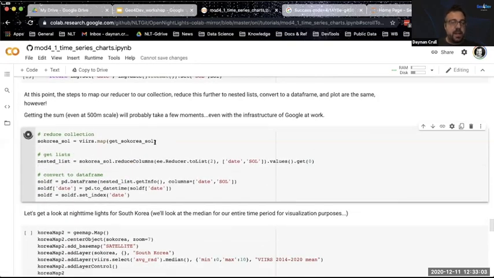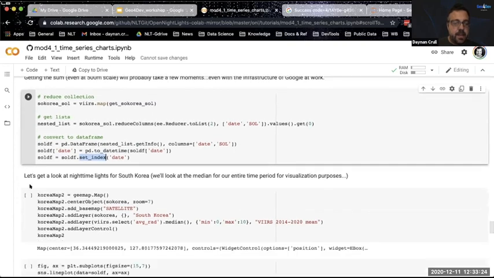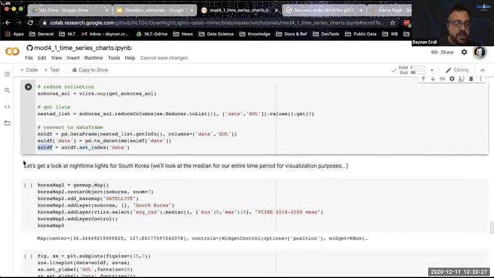So we get this collection of numbers that are represented by date and sum of lights. It's going to create this sort of nested list structure that's kind of cumbersome for us to work with. So we're going to convert it to a data frame, and then we're going to convert the dates to legible, human readable dates, and then we're going to set the index to the date. And so now that we've done that, we have our variable sol_df.